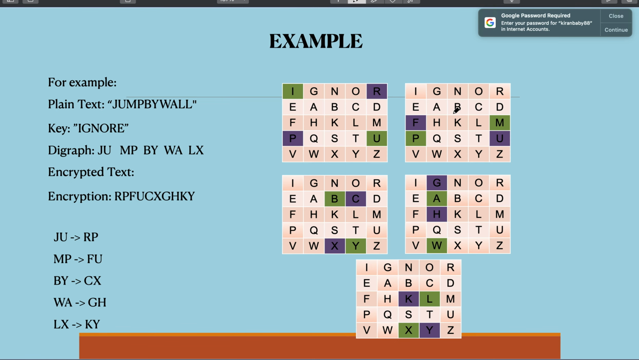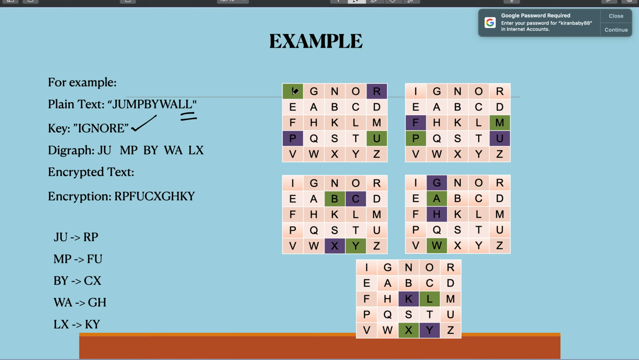So this is another example just to show what happens if repeated alphabets are present, then how will you apply this Playfair cipher rule. So consider the example jump by wall. Now the keyword that is used is ignore. So I have drawn a key matrix using the letters in ignore, and then I have filled out all the alphabets in the alphabetical sequence, without filling J, because I is already filled, so J is using the same cell as I.